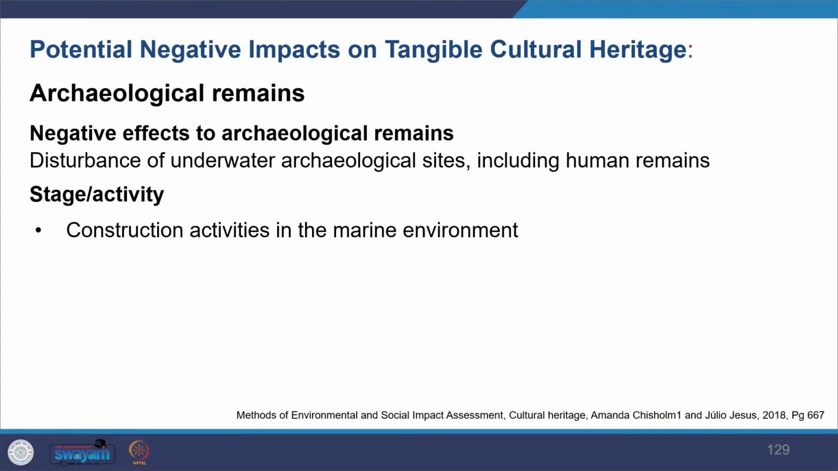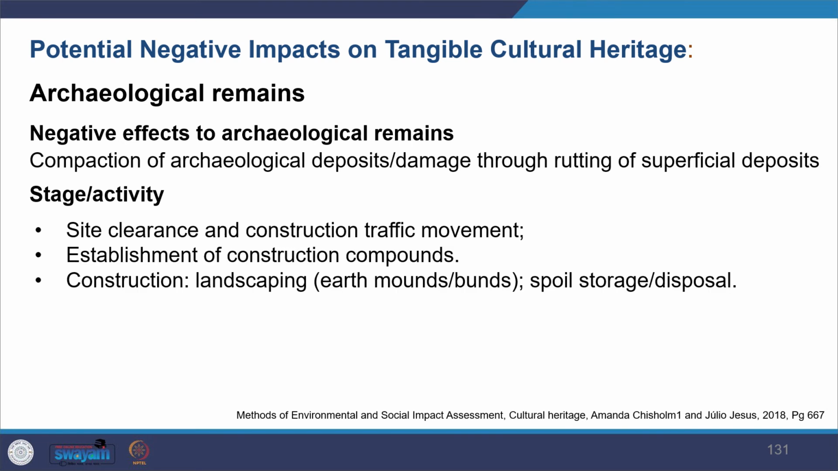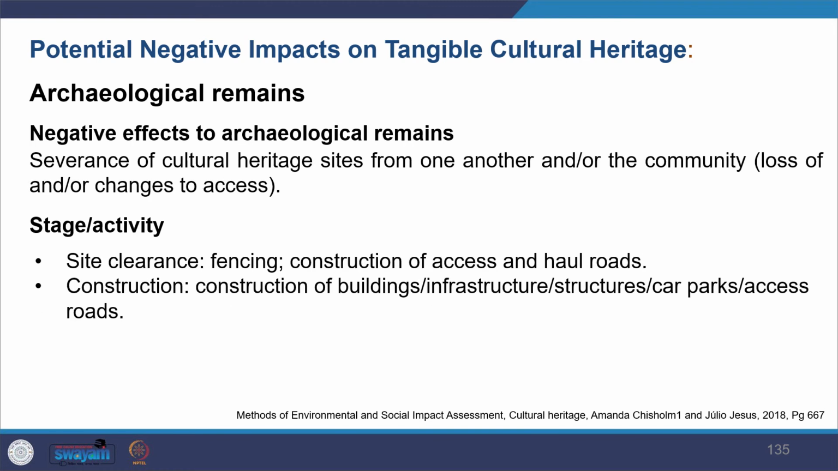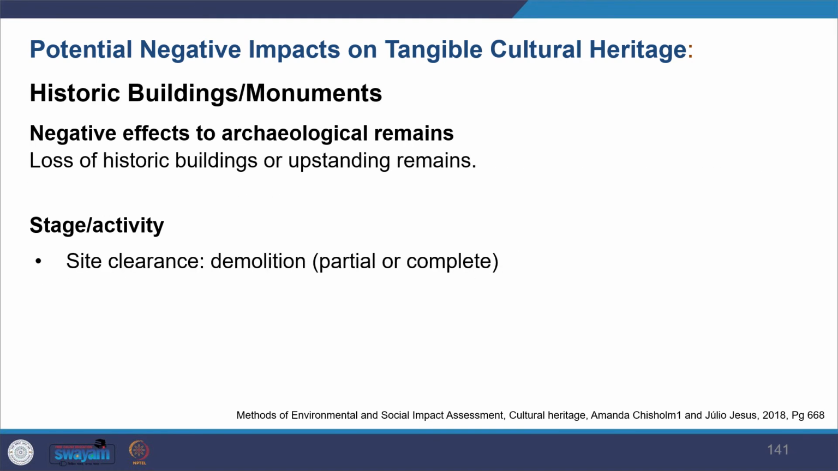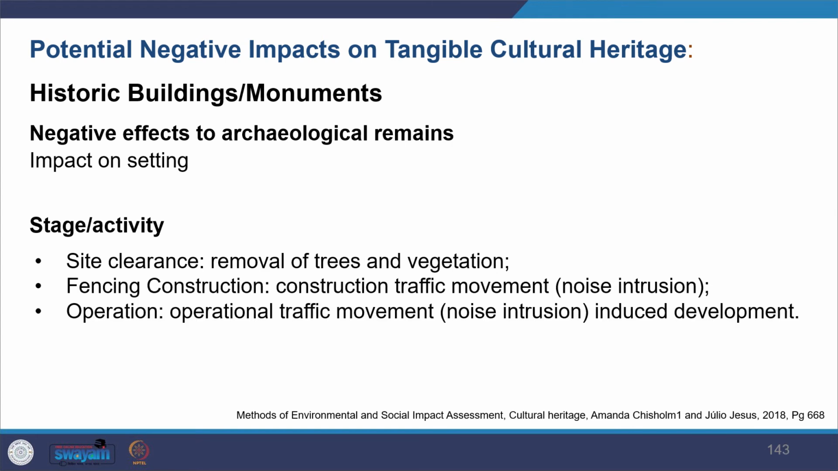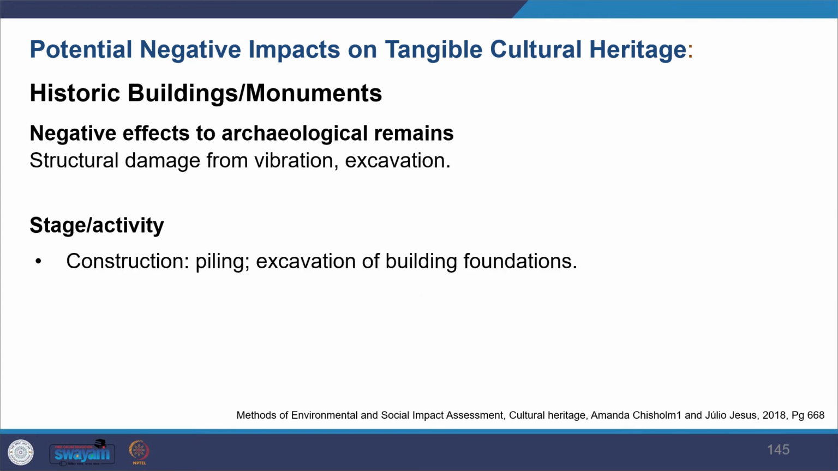And again, it can happen at any stage of the project: construction stage, site clearance stage, or even the operational stage. Then you see that there can also be disturbances to the archaeological sites, and the disturbances can also be on the underwater sites, and again during all the stages of the project. So you see all these examples are given about what different negative impacts can happen. So you can see a range of negative impacts which can happen.